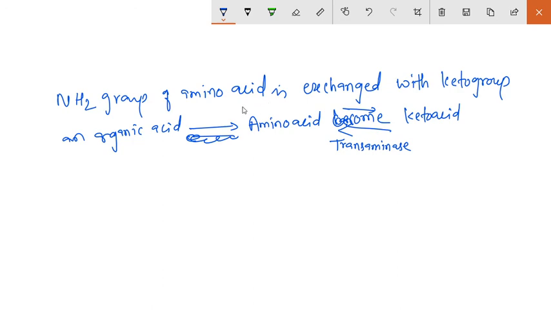Okay, that means this NH2 group of amino acid is exchanged with the keto group of an organic acid. Okay, so in this process the amino acid is converted into keto acid, and then keto acid is again changed into amino acid. So this process is catalyzed by the enzyme transaminase or aminotransferase. म्हणजे अमिनो ग्रुप इथे ट्रान्सफर होतो म्हणून aminotransferase.